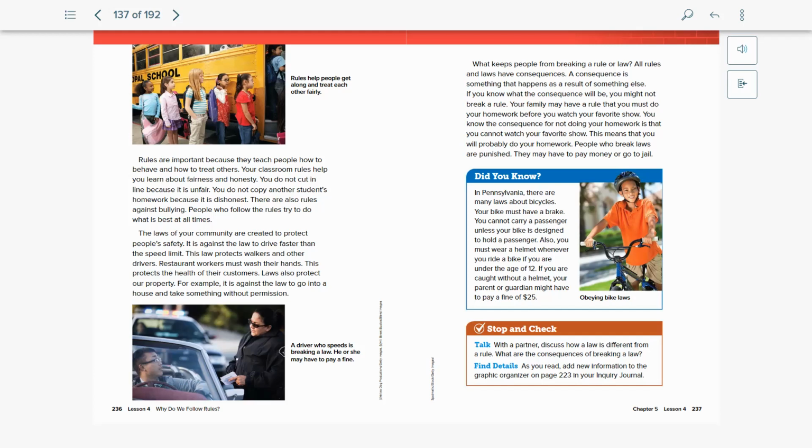Rules are important because they teach people how to behave and how to treat others. Your classroom rules help you learn about fairness and honesty. You do not cut in line because it is unfair. You do not copy another student's homework because it is dishonest. There are also rules against bullying. People who follow the rules try to do what is best at all times.